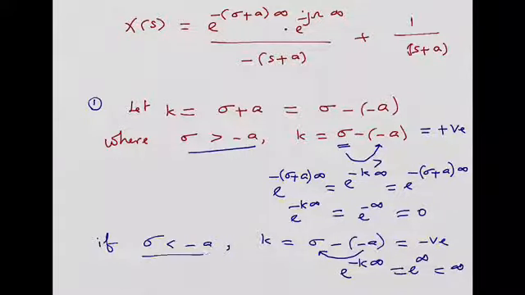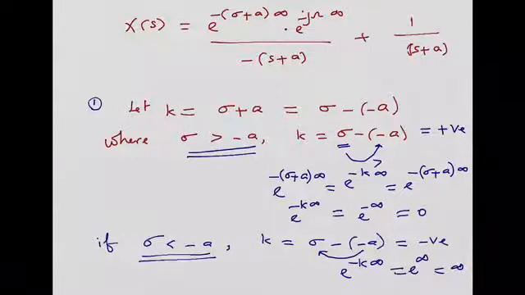So there are two conditions. What will happen if sigma is greater than minus a? What will happen if sigma is less than minus a? So I have told you X(s) is equal to e power, positive terms grouped and multiplied by infinity, e^(-j omega), imaginary part separated and multiplied by infinity, divided by minus (s+a), plus another factor, upper minus lower limit, in which sigma plus a is considered to be a quantity k, and I am just decomposing the sigma plus a into sigma minus of minus a.